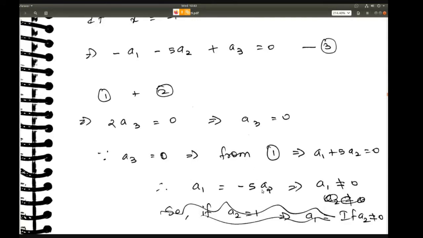So definitely all the three functions are not linearly independent. Because if a2 is some value, then a1 will also have a value corresponding to it. So if a2 is 1, then a1 will be minus 5. So a1 and a2 are not independent, and therefore the functions are also not linearly independent.